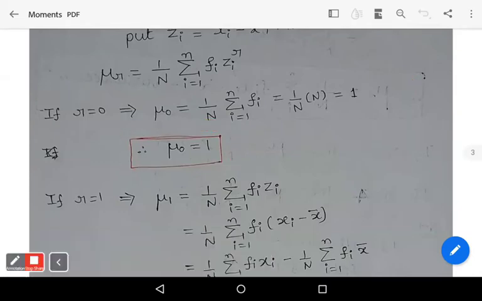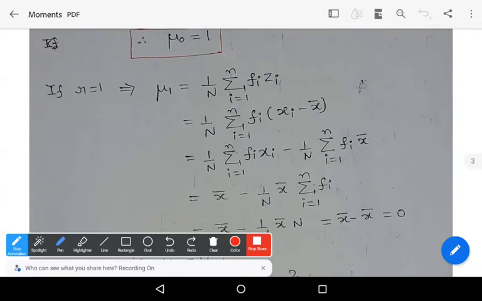Now take r is equal to 1. If r is equal to 1, we get mu 1 is equal to 1 by n into summation over i equals 1 to n of f_i z_i. What is z_i? x_i minus x bar. Split the summation: 1 by n summation i equals 1 to n f_i x_i minus 1 by n summation i equals 1 to n f_i x bar. This x bar is not influenced by the summation, so write that x bar outside the summation.